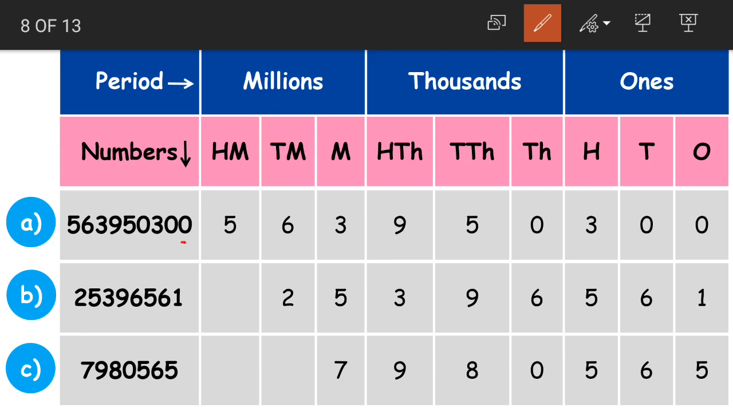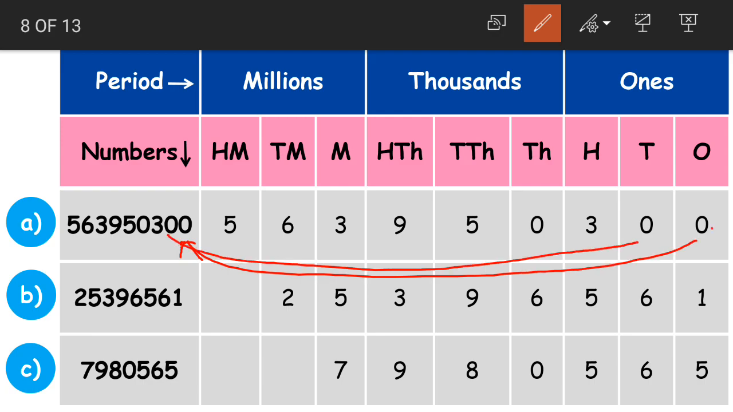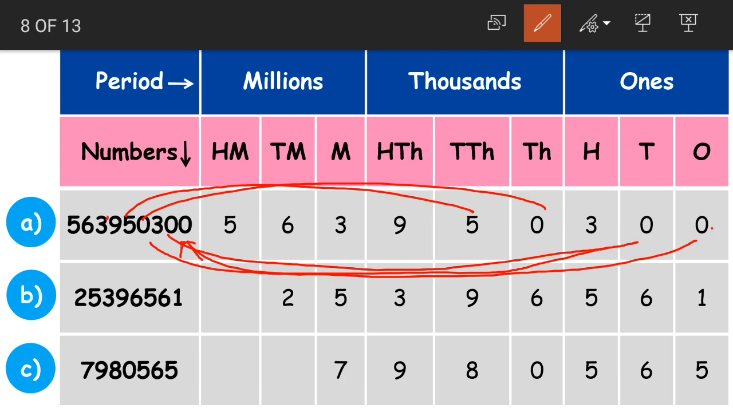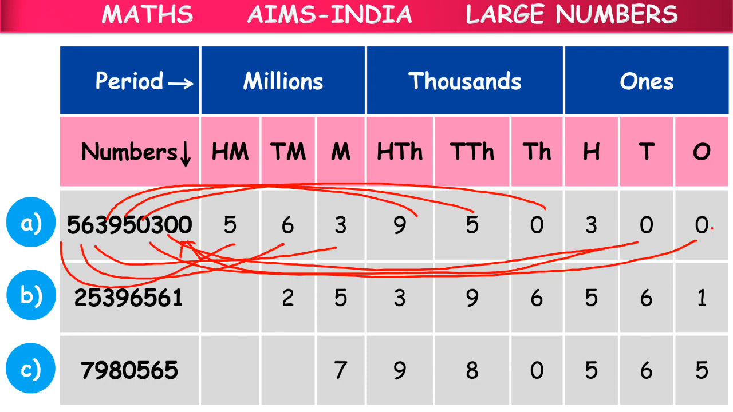First we start writing from the number on the right side. 0 is put in the ones place, then the next number in tens place, then the next one in hundreds, then the next one in thousands, then 5 in 10,000s, 9 in 100,000s, 3 in millions, 6 in 10 millions, 5 in 100 millions. Okay, children, always put the numbers in place value chart from the right side, and also always mark the periods from the right side.